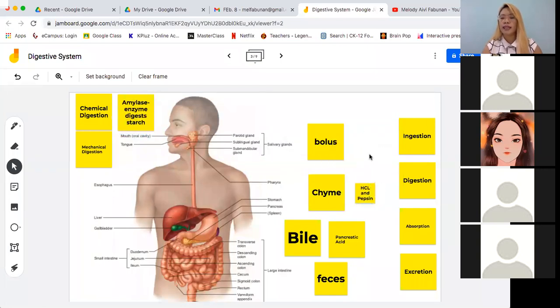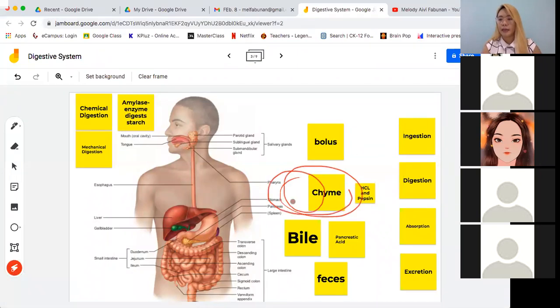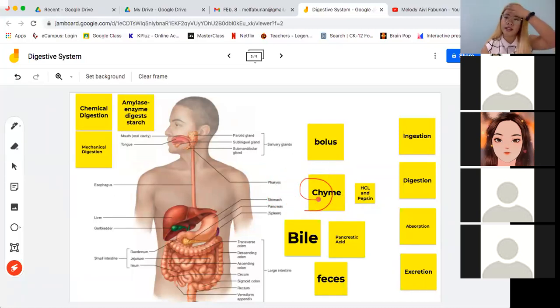Okay, so pag in-add na natin yung hydrochloric acid and pepsin to the bolus inside the stomach, then it will become what we call as your chyme. So the chyme is a combination of the gastric juices, the saliva, and then of course yung food na kinain mo. So what's the importance of these gastric juices? The gastric juices will now continue the chemical digestion.